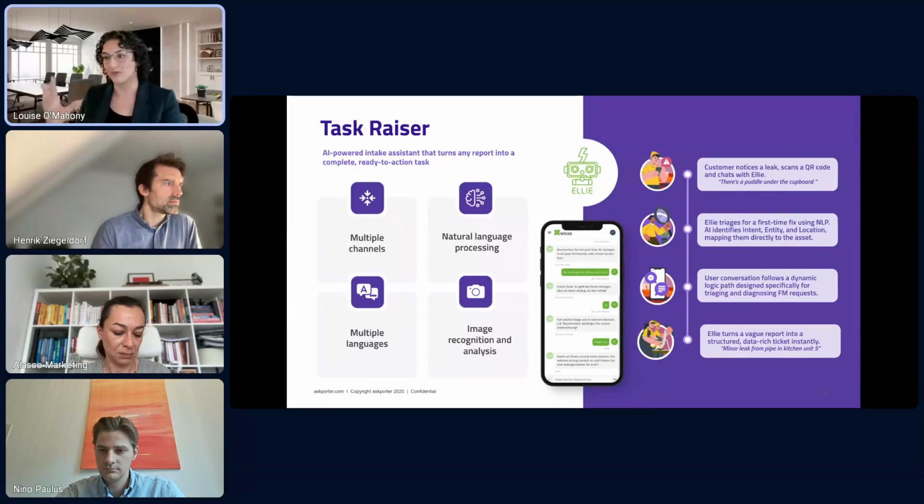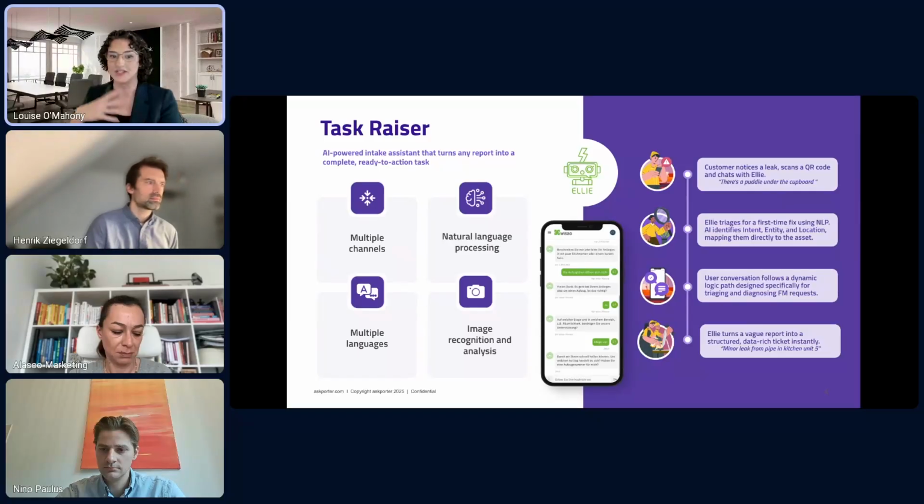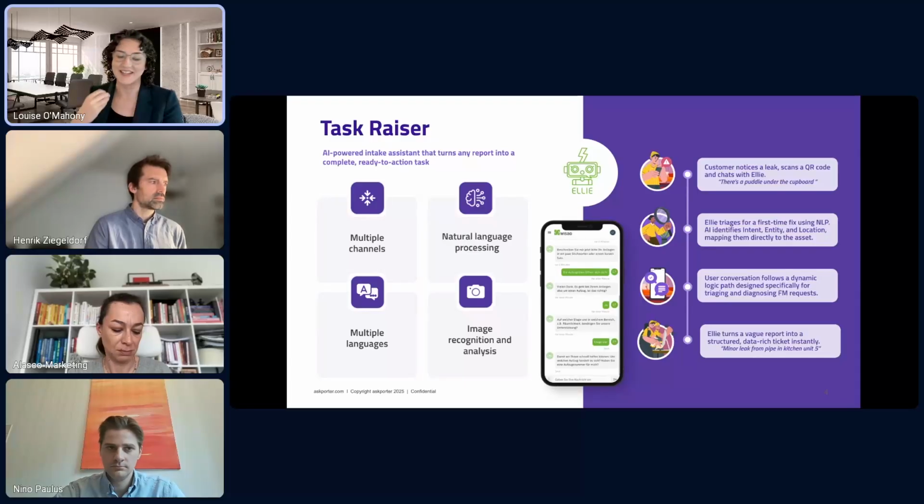I've got a little example along the side there. If the tenant says something vague, like there's a puddle under the cupboard, so there's water under the cupboard, what AskPorter's AI will do, as a lot of AI models do, is identify the intent, the end of the maintenance issue, the entity being the thing, so the leak itself, and also the context of the location. It maps it to the correct asset, including parsing any visual data that's been uploaded as part of that information capture, so it can also determine urgency based on the data contained within images.